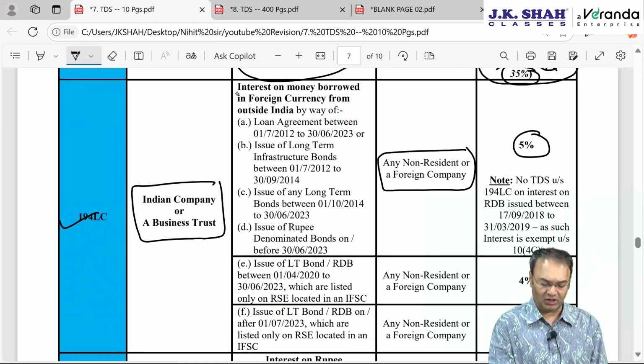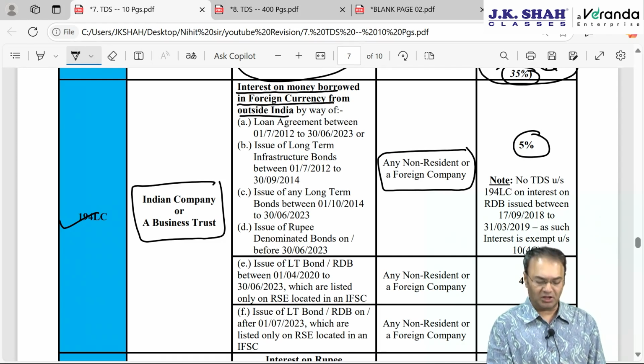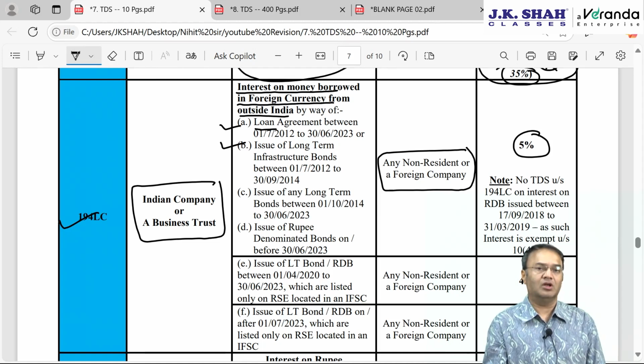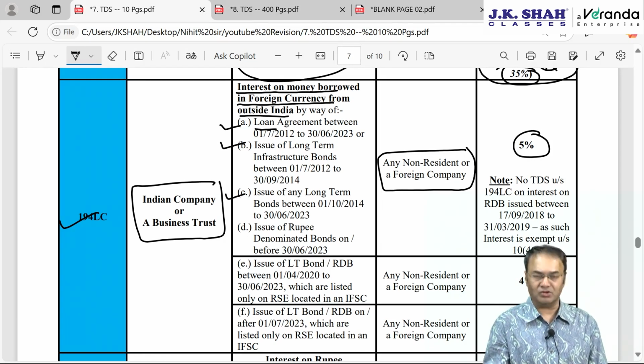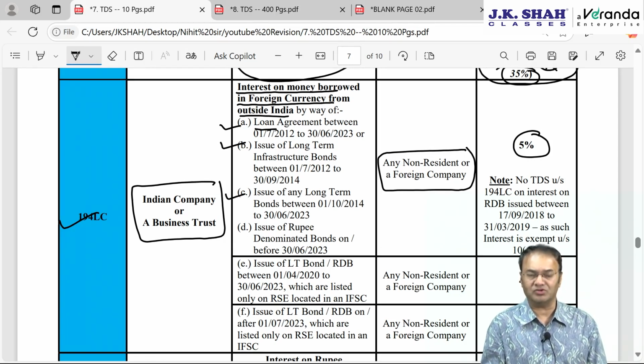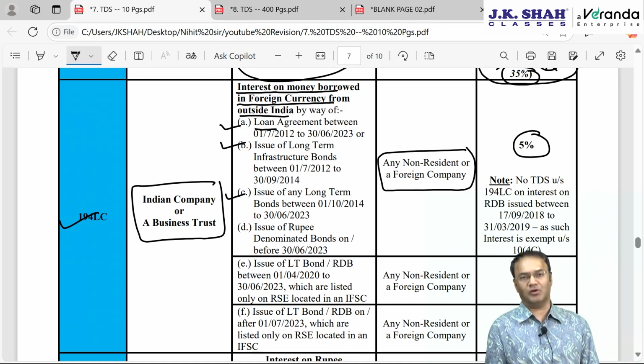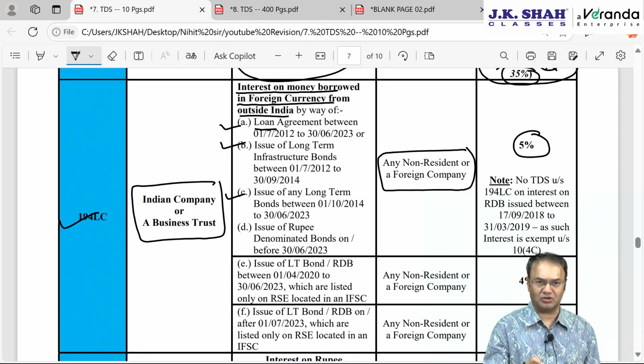So if interest on money borrowed in foreign currency from outside India, either by way of loan agreement between 1st July 2012 to 30th June 2013, or by way of issue of long-term infrastructure bonds between 1st July 2012 to 30th September 2014, or issue of any long-term bonds including long-term infrastructure bonds issued between 1st October 14 to 30th June 2023.